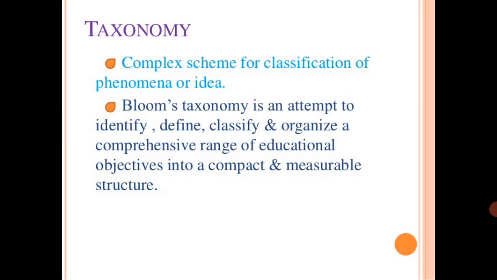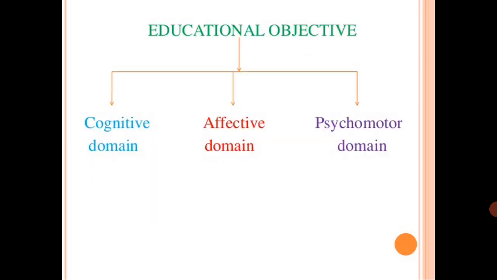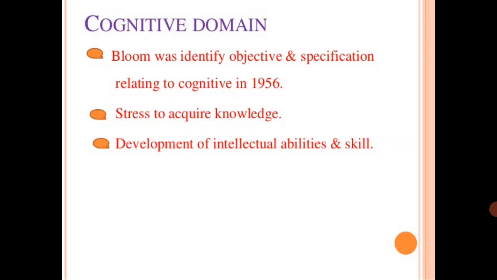Taxonomy is a complex schema for the classification of phenomena or ideas. Just now I have told you: Bloom's taxonomy is an attempt to identify, define, classify and organize a comprehensive range of educational objectives into a compact and measurable structure, which are instructional objectives. Three domains are classified under Bloom's taxonomy. The first one is the cognitive domain, the second one is the affective domain, and the third one is the psychomotor domain.